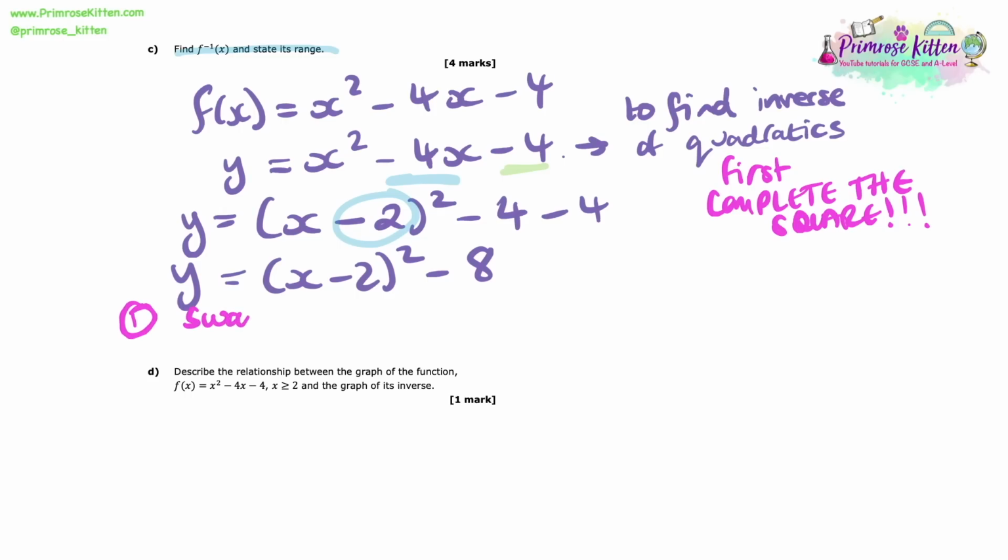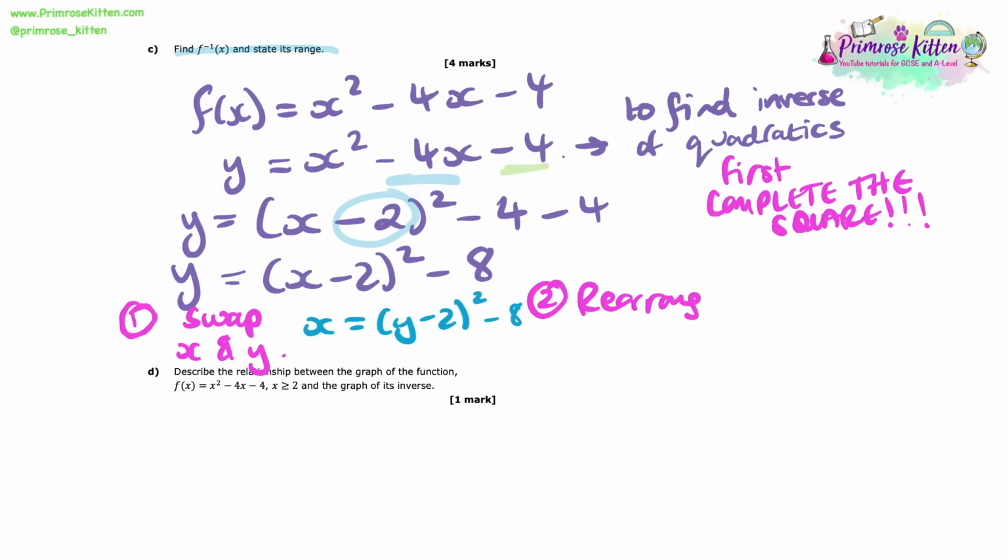However, we now need to actually work out the inverse. So the first thing to do when working out the inverse is we swap over the x's and the y's. So here we have x equals y minus 2 squared minus 8. Next we want to rearrange it to get the y as the subject. This may seem weird, but remember this whole method is just a trick to get the inverse.